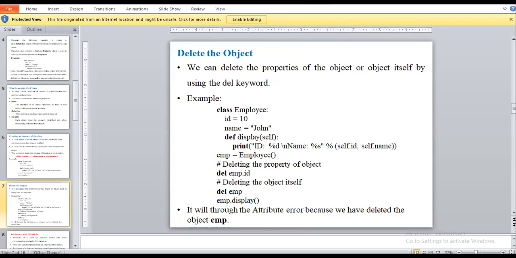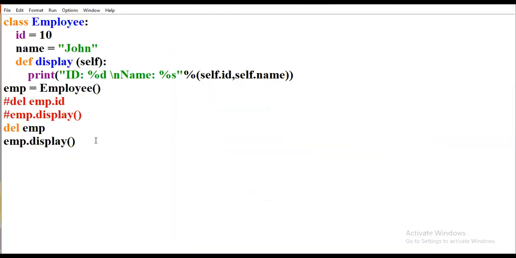Okay, so for deleting we are using the del keyword to delete a specific attribute, and for deleting the overall object we are using the same keyword, the del keyword. Okay, this is the program.